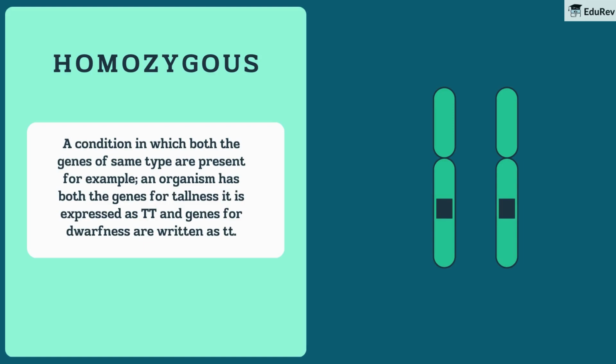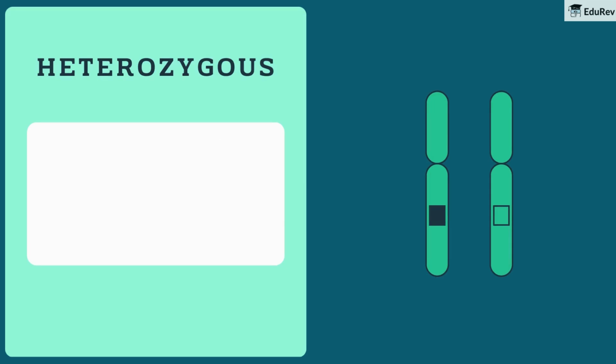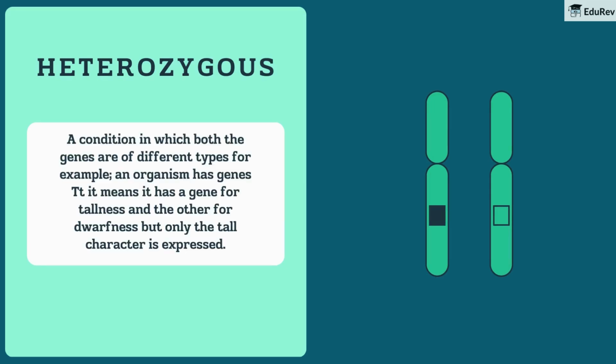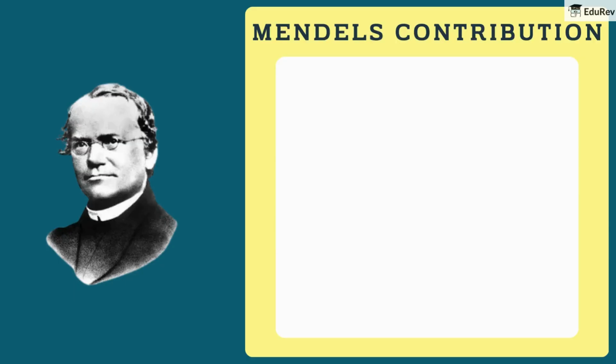Homozygous. A condition in which both the genes of same type are present. For example, an organism has both the genes for tallness, it is expressed as capital T, and genes for dwarfness are written as small t. Heterozygous. A condition in which both the genes are of different types. For example, an organism has genes, capital T small t. It means it has a gene for tallness and the other for dwarfness, but only the tall character is expressed. Let us now talk about Mendel's contribution.